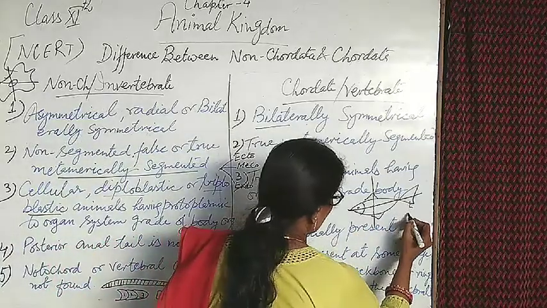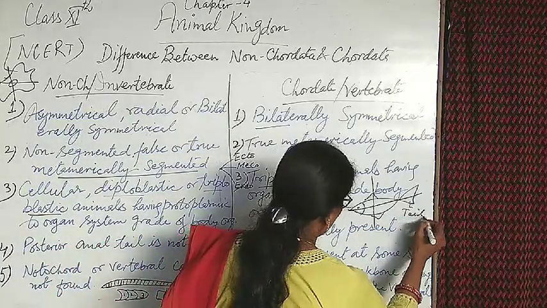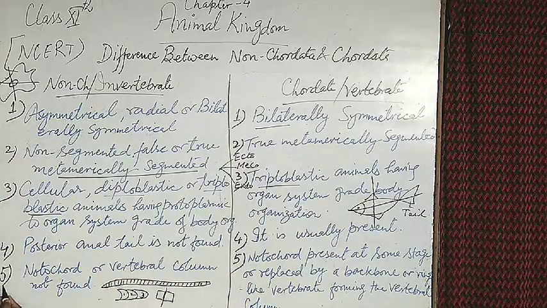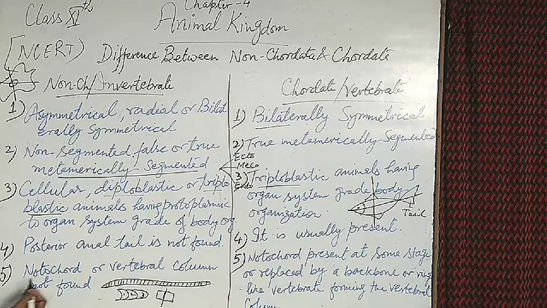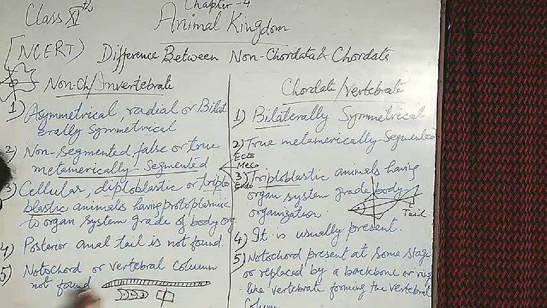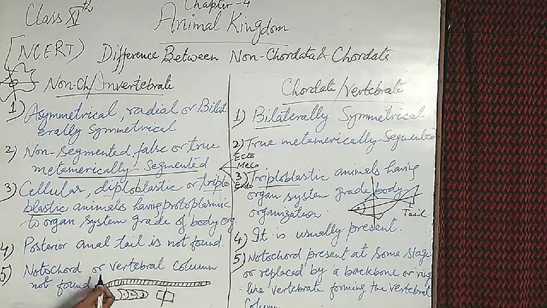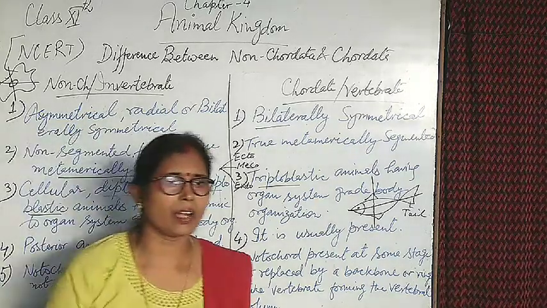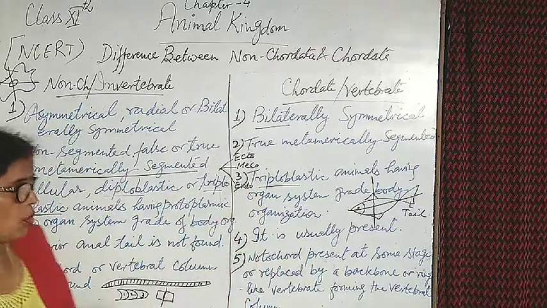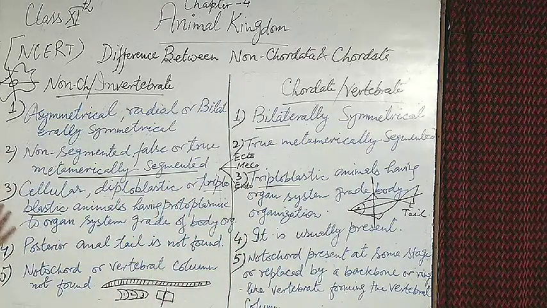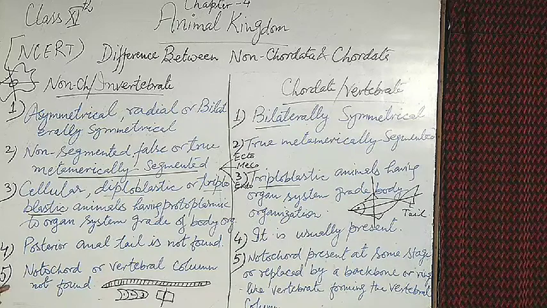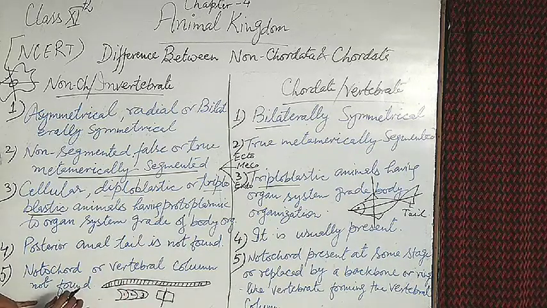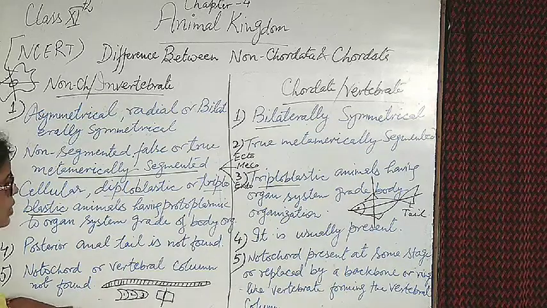In case of fish, it's a tail, anal tail. And the next point, notochord or vertebral column is not found in invertebrates. You know, invertebrate organisms have a very delicate and flexible body. No type of hard skeleton system is found inside. Notochord or vertebral column is totally absent in invertebrates.